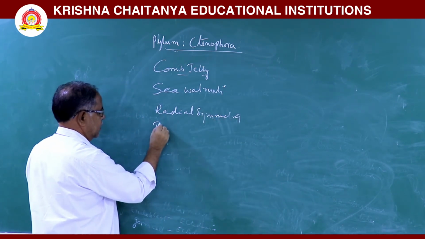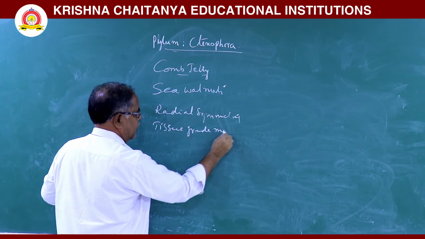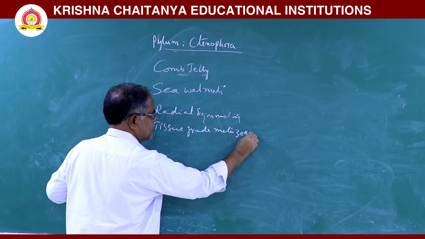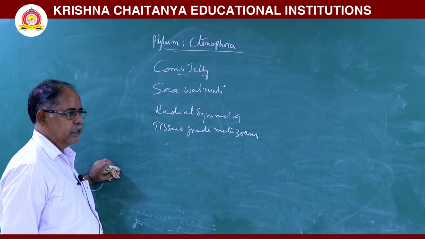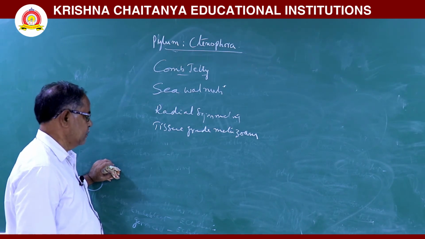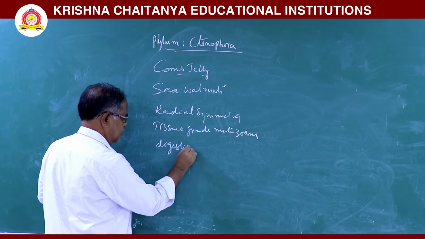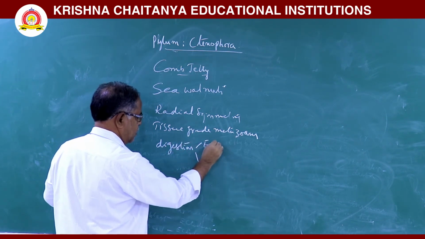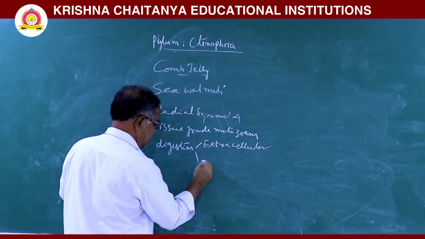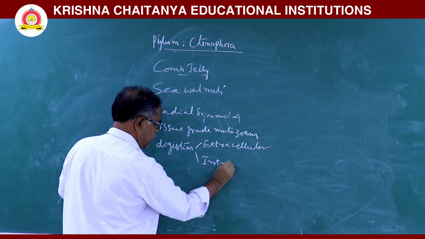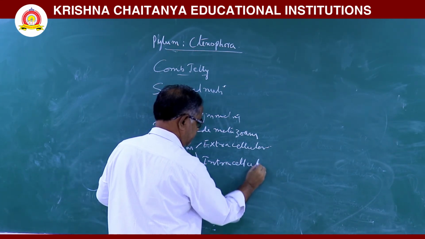Next, they are tissue grade metazoans. In these animals, the digestion is extracellular and intracellular digestion occurs.